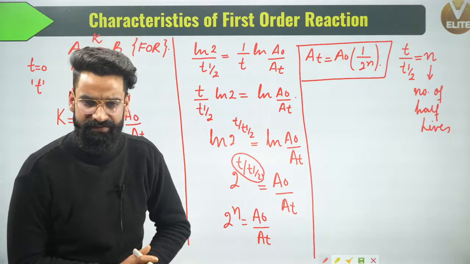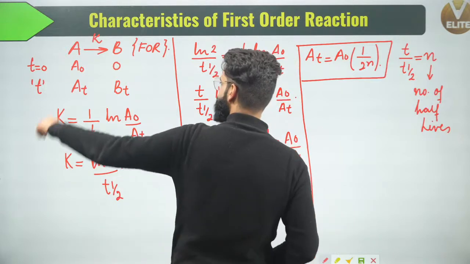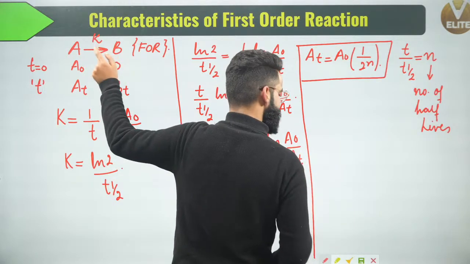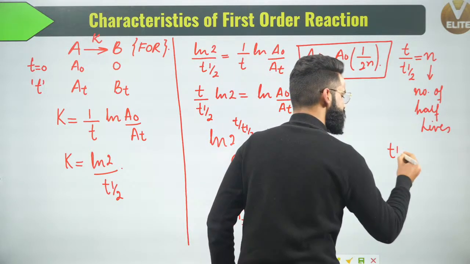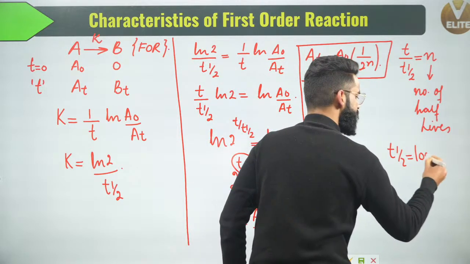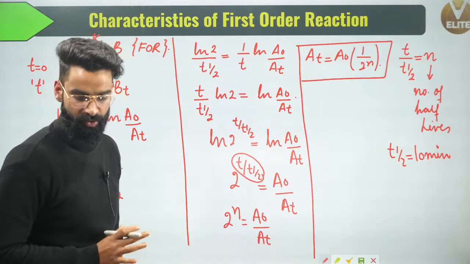And what are these number of half-lives all about? Understand. For example, guys, this is the first order reaction which I've taken right here. Let's assume its half-life is equal to 10 minutes. This is what I'm assuming right here.